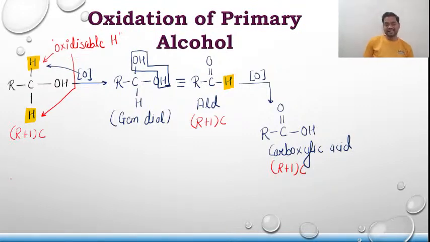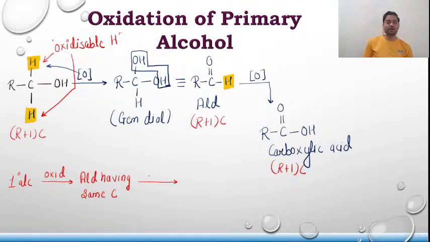So when 1 degree alcohol is oxidized, it gives aldehyde having the same carbon atoms. And when this aldehyde is further oxidized to carboxylic acid, it also has the same carbon atoms. Is that clear?